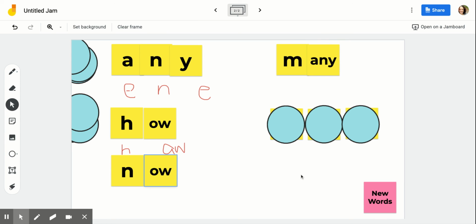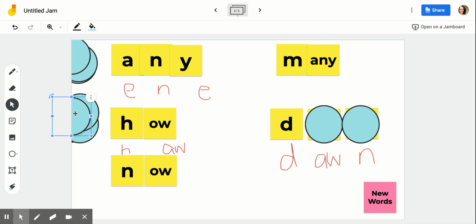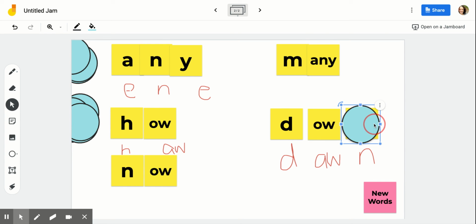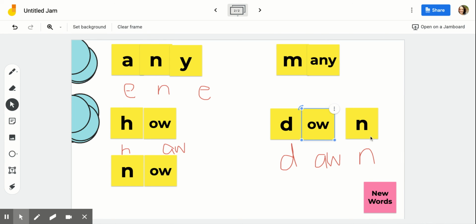So those are a nice pairing to have together because if you know one, you know the other. And our last new word is also going to use that ow sound. The word is down. D-ow. Is what I hear. And if I look at the actual spelling, the D is behaving the way you would think it would. D. But that ow sound is pretty tricky. It's being made with an O-W. Okay, so again, that ow sound is an O-W spelling. And then the N is behaving the way you would expect it to in the word down, as in the opposite of up.